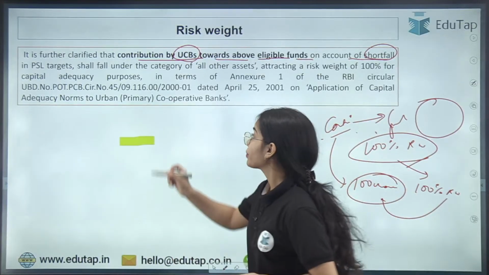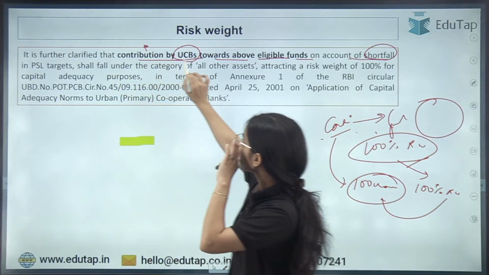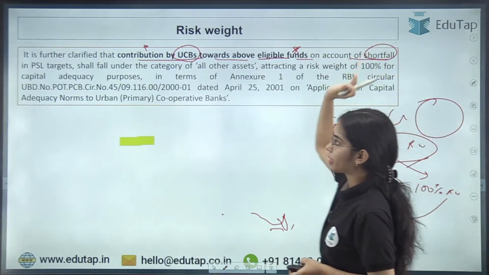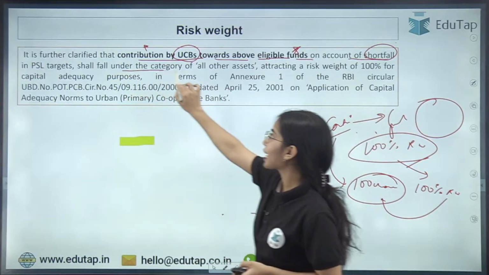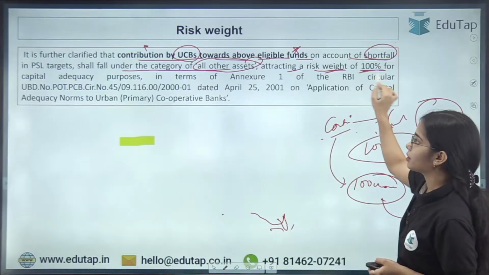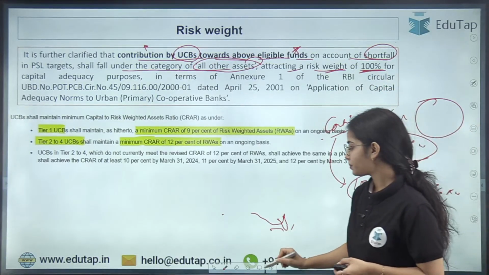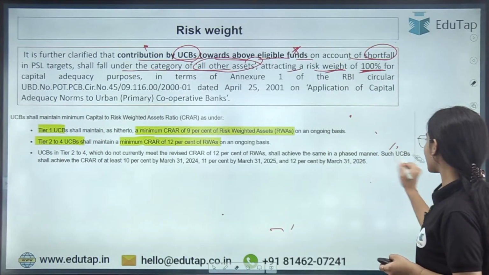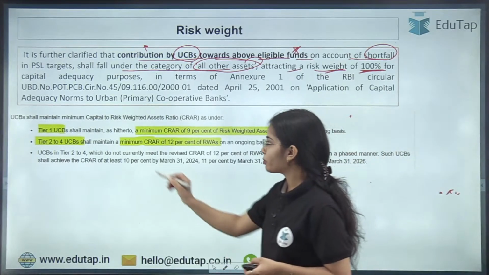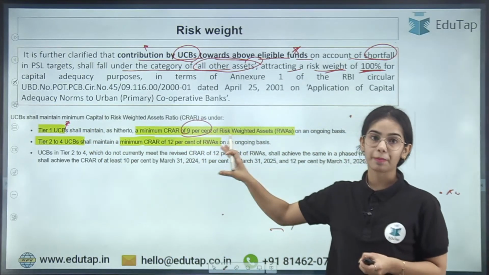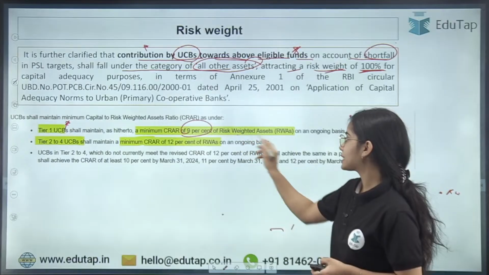This is the idea. So it is further clarified that contribution by urban cooperative banks towards above eligible funds on account of shortfall in the PSL target shall fall under the category of all other assets attracting a risk weight of 100%. And you know that the tier 1 urban cooperative banks, the small urban cooperative banks, have to maintain minimum 9% of the capital to risk weighted asset ratio against their risk weighted asset.